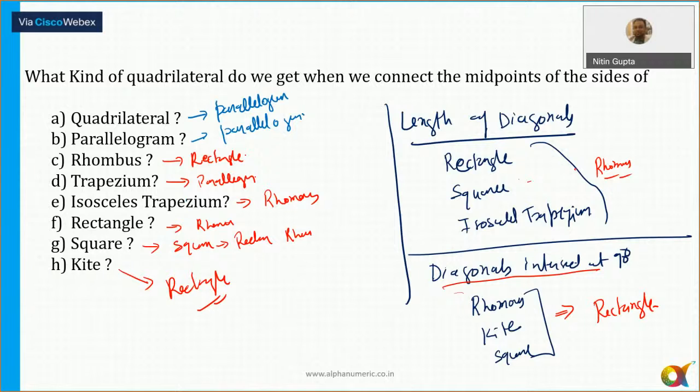So I'm going to tell you under what conditions we will get this.